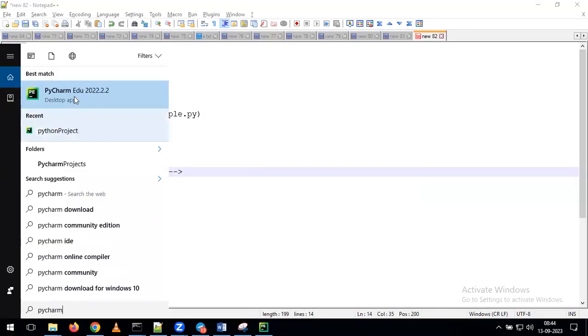If you installed PyCharm in your system, you can see the PyCharm application. Please click on it.